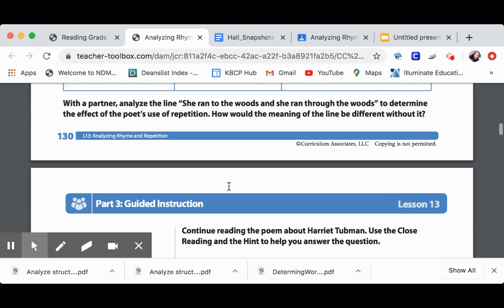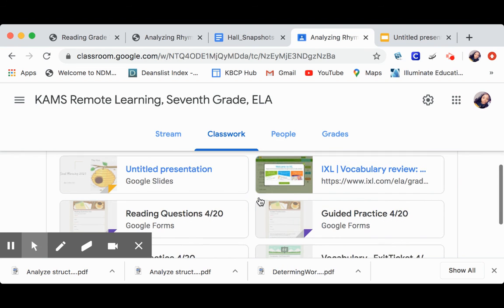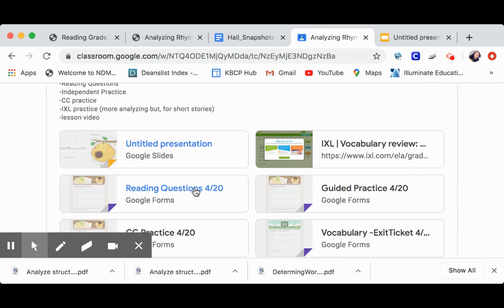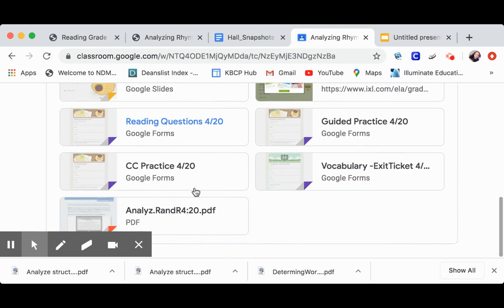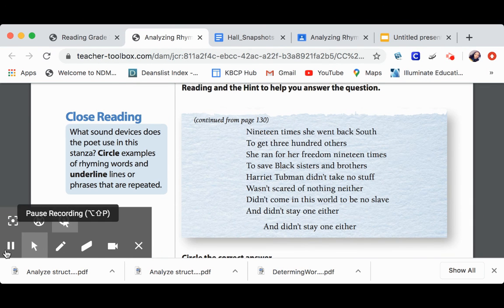All right. So let's go ahead and continue this reading, and then that's when you're going to branch off and finish what I just showed you. So when you're done reading, these are the reading questions that you need to answer along with the rest of the work, okay? So let's finish up this part really quickly. Now remember to always pay attention to your close read and your hints. Your close read helps you recognize and identify sound devices common to many poems, and then the hint helps us analyze our feelings as we read the repeated phrases in the poem.